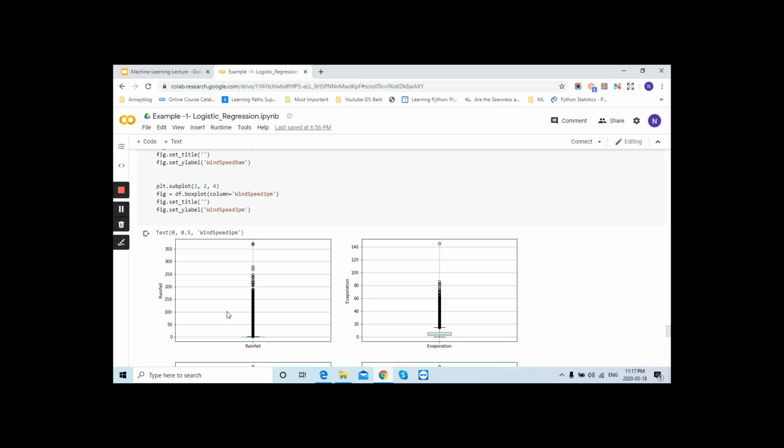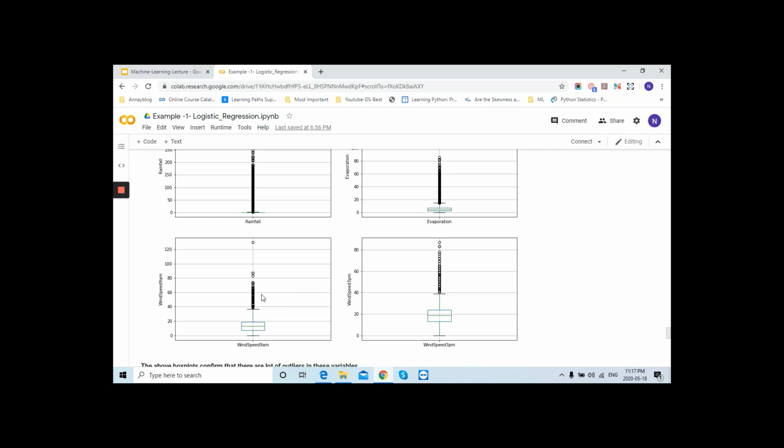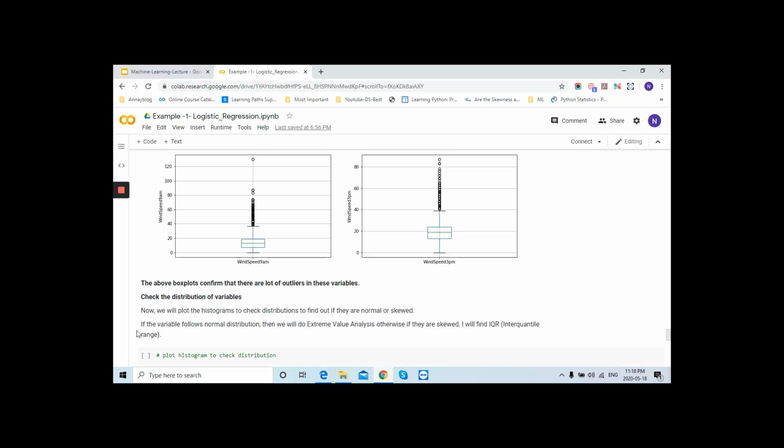Okay, now if you look at the evaporation, this is your box plot. If you see the center line, this is your mean, and this is your maximum value, interquartile range, and this is Q1, this is Q3. Okay, and this is how you will find it, and these are your outliers which exist. So this way, using the box plot, you can see the outliers. Now we need to handle it because it will affect our model performance.